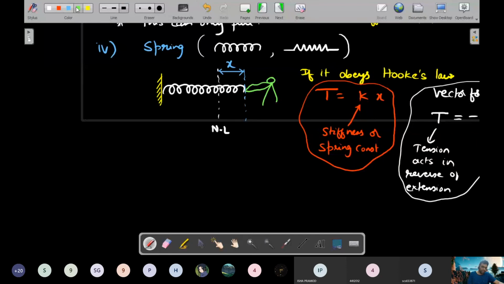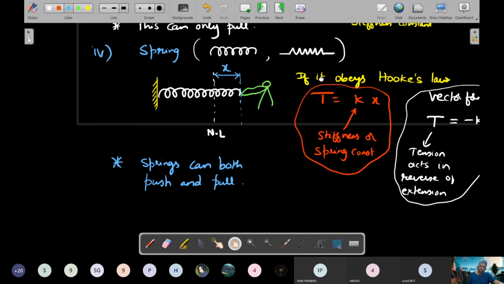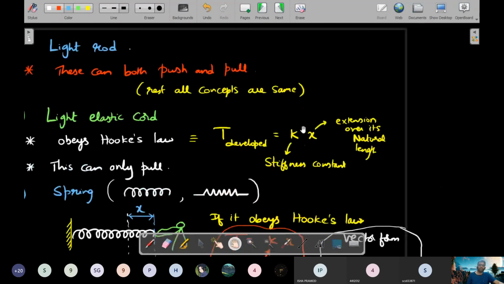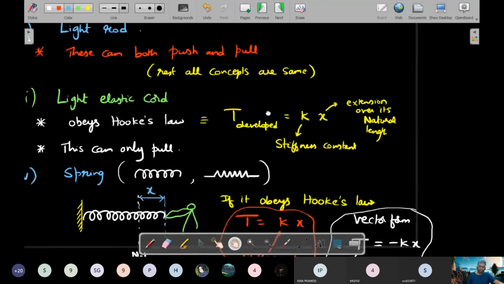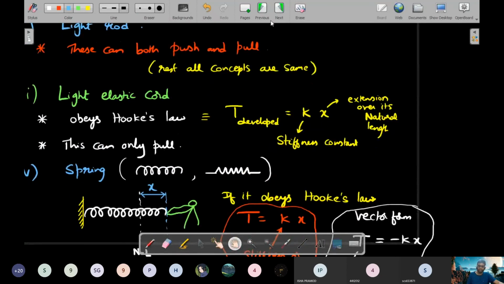So one very important thing that I already uttered, let me write it down. Springs can both push and pull. Okay. Right. So one more apparatus that we would be keeping on encountering, with which we'll start solving problems from tomorrow.